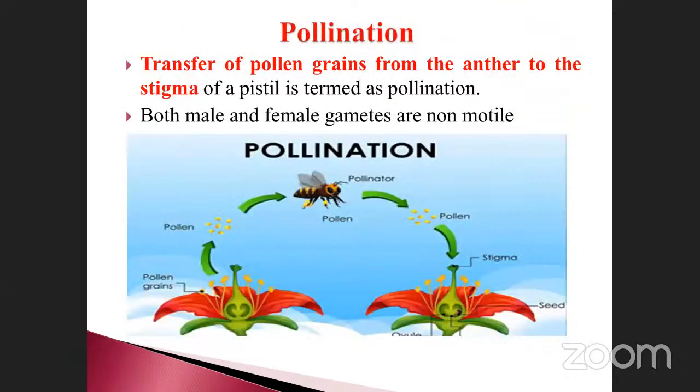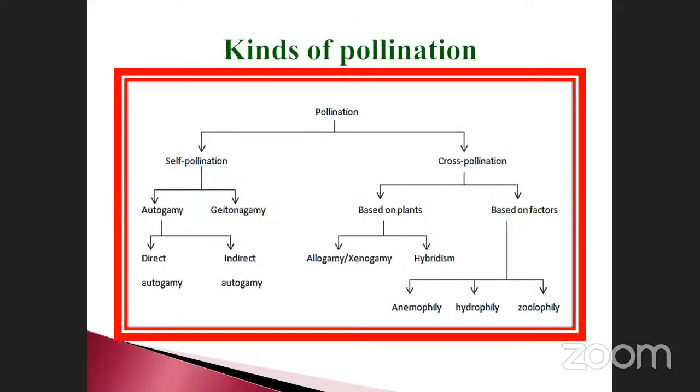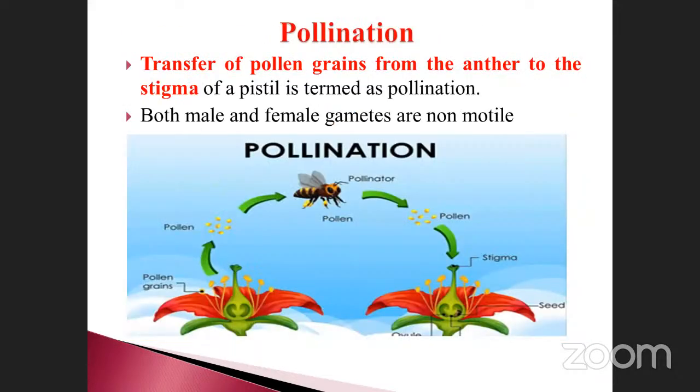Today we are going to discuss pollination. Here you must note it down. Many times the question has been asked, what is cleistogamy? They ask many questions like that. Pollination is the transfer of pollen grains, the male gametes, from the anther to the stigma, the female part of the pistil.